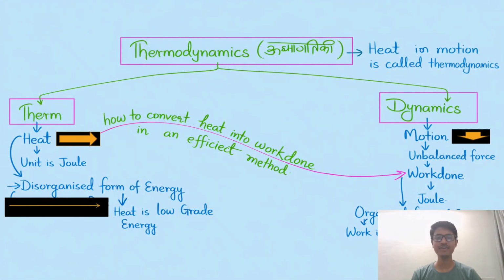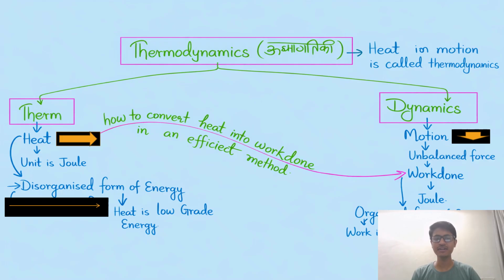So the first thing is thermodynamics. Thermodynamics means heat in motion. The word thermodynamics is made from two words, therm and dynamics. Therm means heat, and dynamic means motion. What is heat? The unit of heat is the joule, and motion means unbalanced force. Therm means a disorganized form of energy.